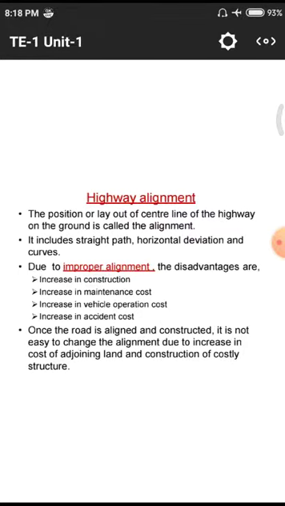The positioning or layout of the center line of the highway on the ground is called alignment. That means if the highway is in a circular shape, we need to consider its center, or if it is a square pattern, we need to consider the central point of that highway. We need to consider different kinds of alignments of the highway.